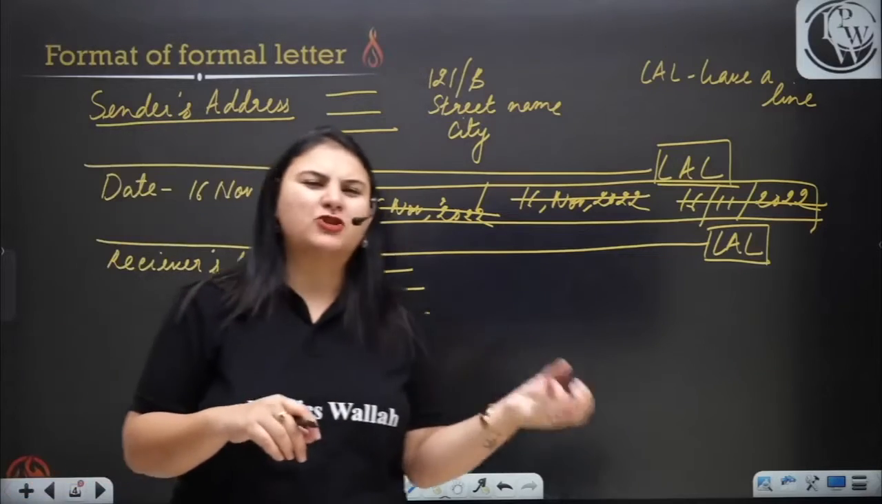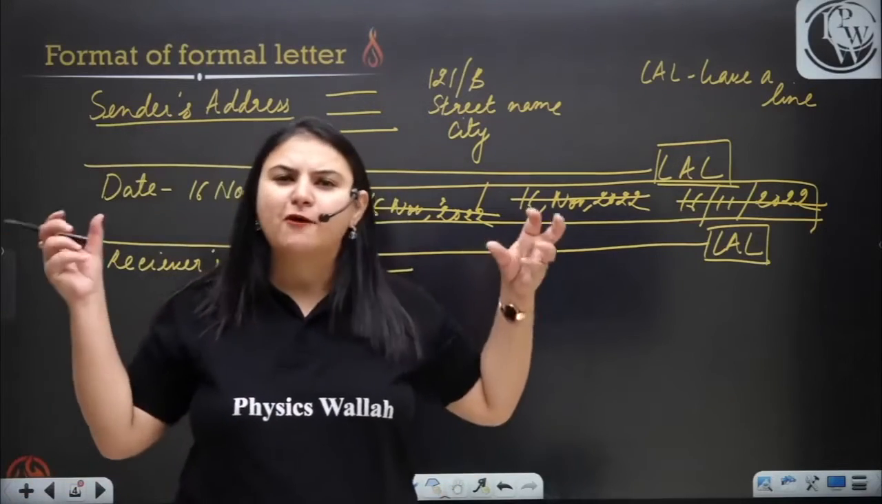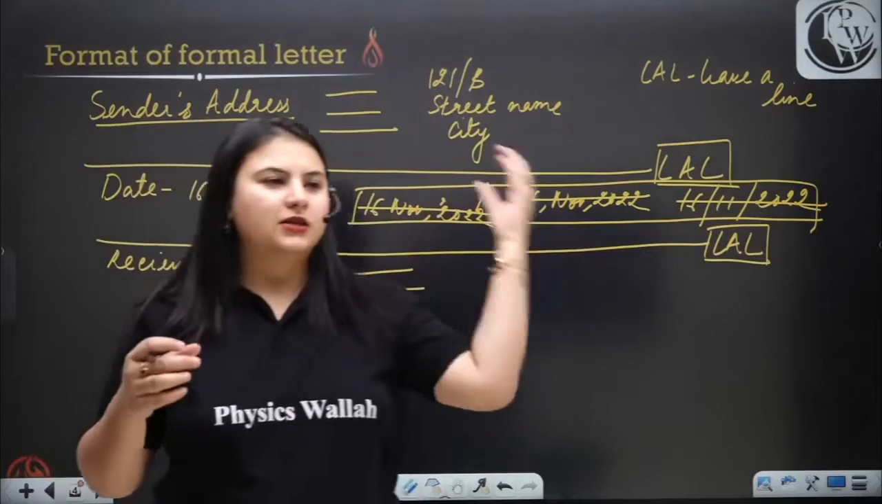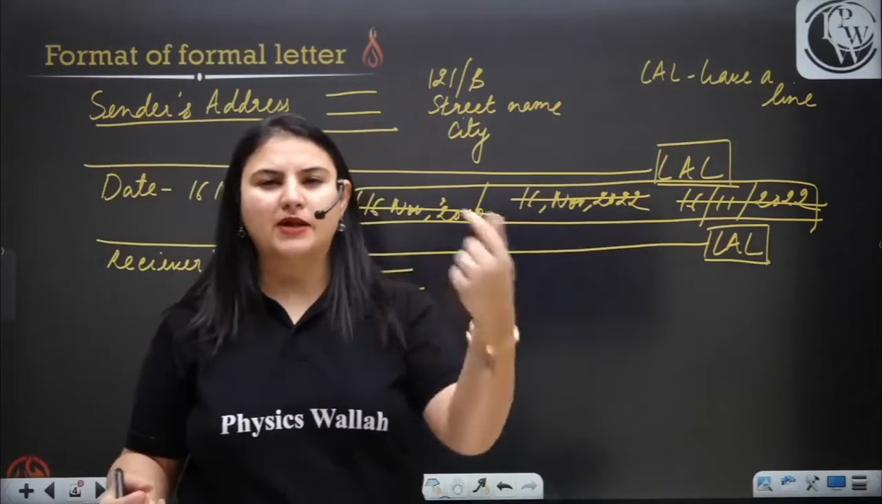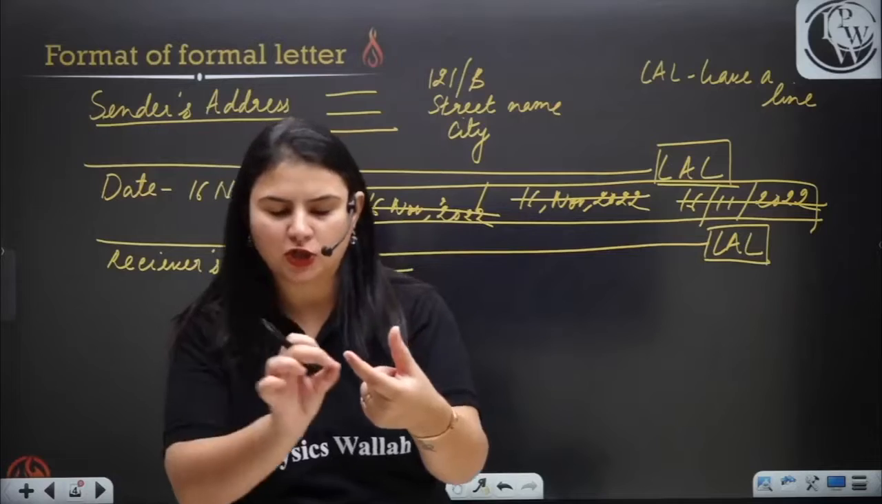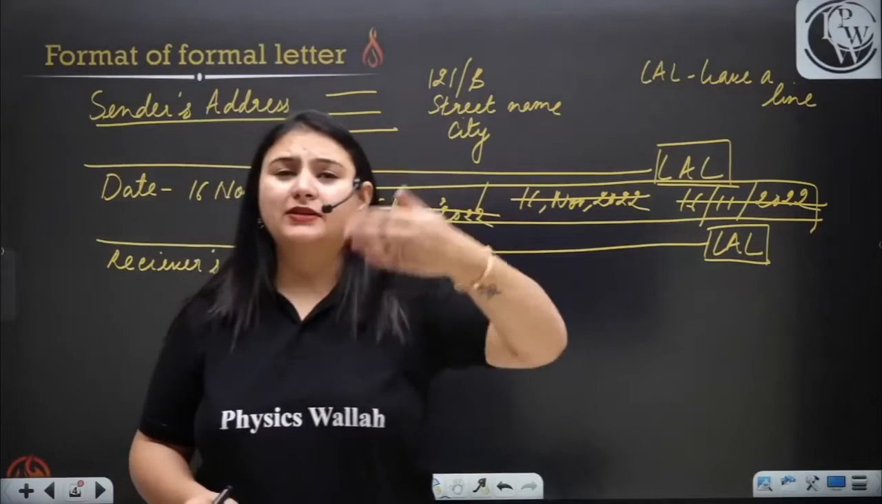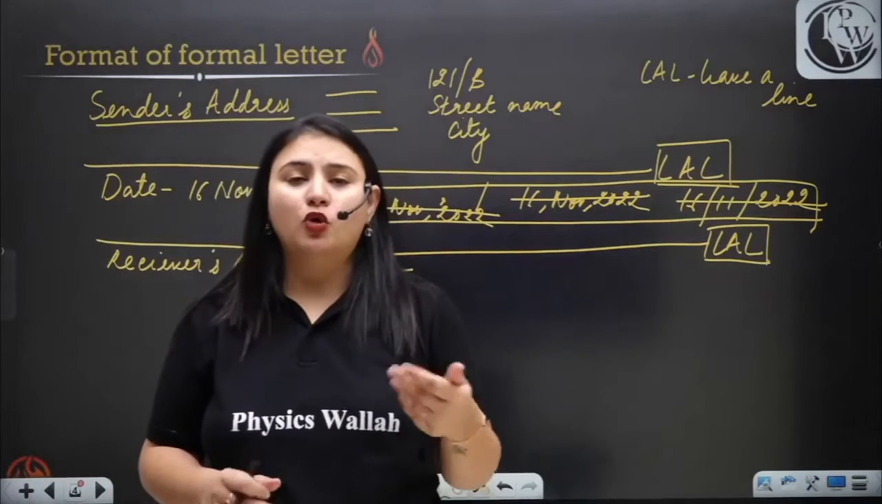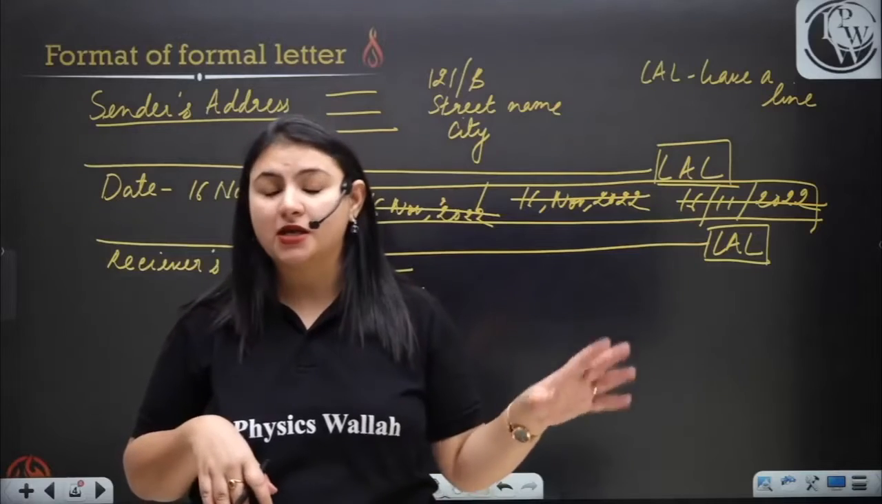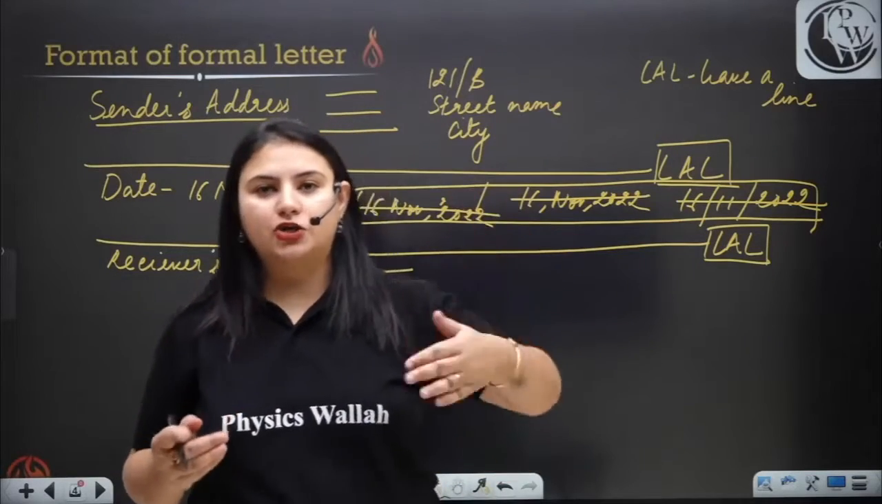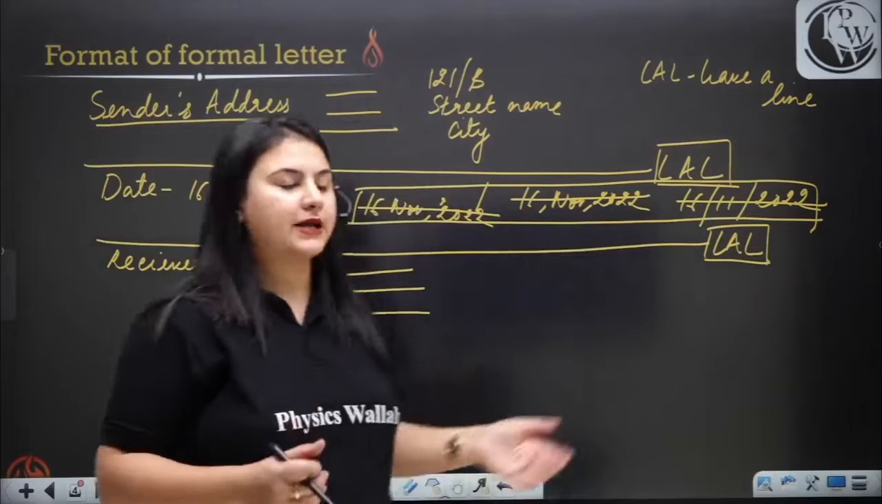Do not mention it in 2 lines, because sometimes students cram the address. They put a lot of commas. They first write the house number, then a comma, then the name of the street, then the name of the city, all in the second line. Do not do this. Just divide the address into 3 or 4 lines.